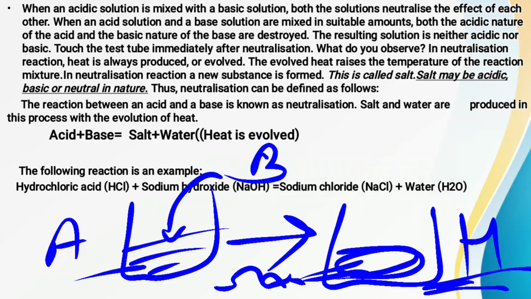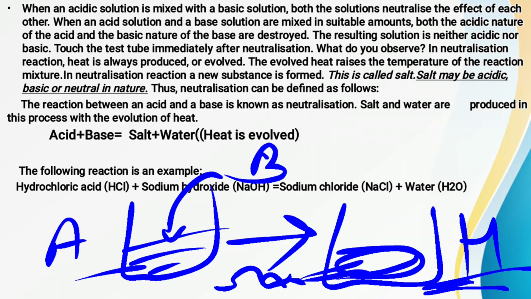mix, then what are we getting? We are getting a salt called sodium chloride, and along with it some amount of water, as well as heat, is also evolved. So finally, what is a salt? Salt is formed by a neutralization reaction between an acid and a base, and a new substance is formed that is called a salt.